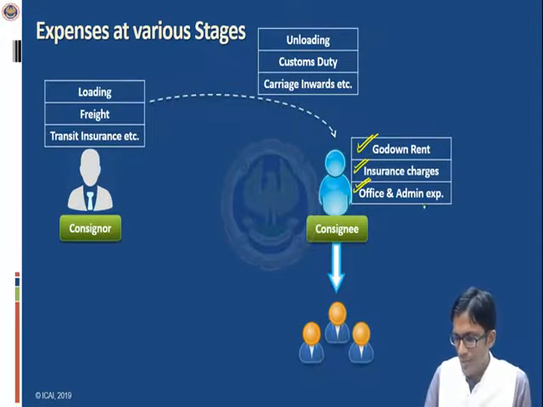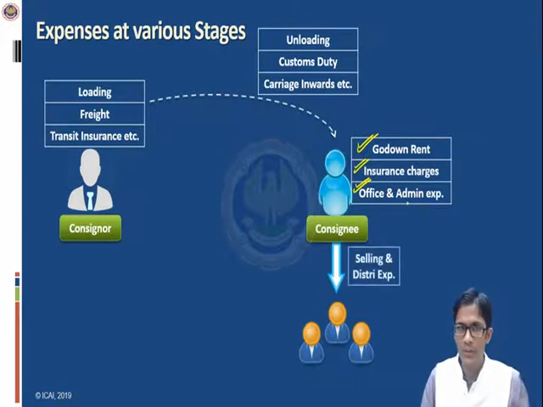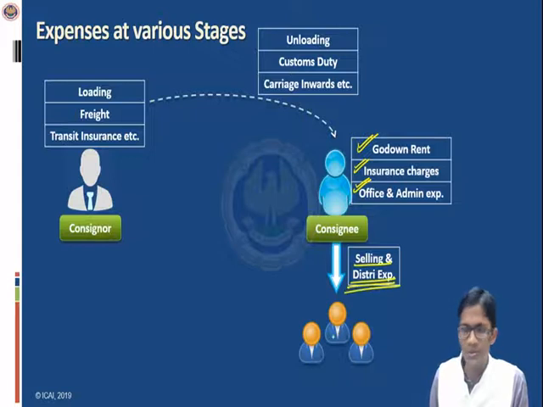Okay. And the last stage of expense is when the consignee sells those goods to the ultimate customers. Such expenses we can call selling and distribution expenses. For example, the expenses related to marketing, expenses related to advertisement, and many other expenses can be incurred at the stage of sales. So these are a variety of expenses.